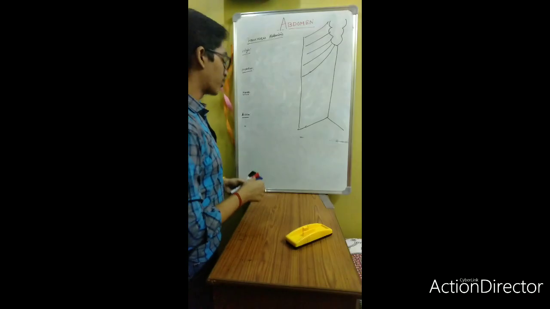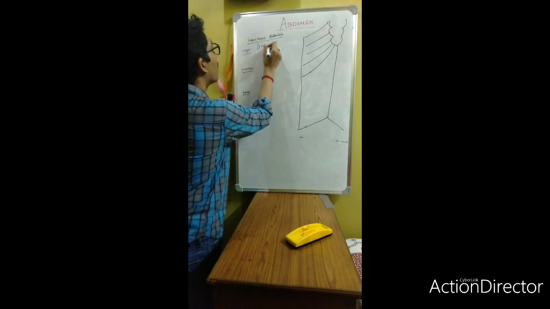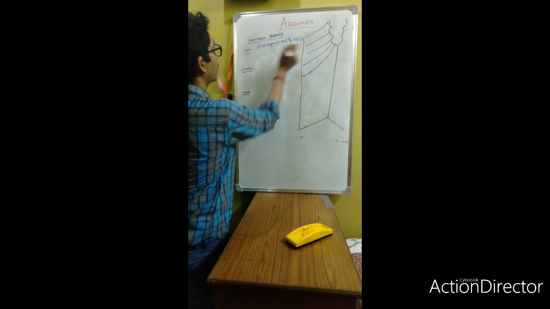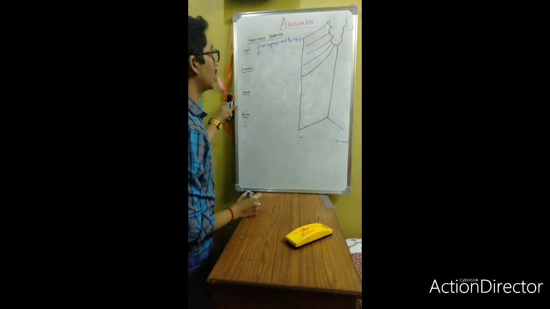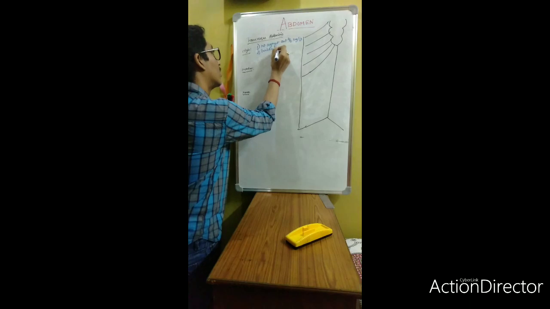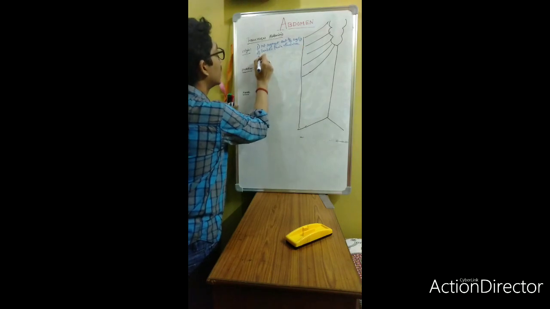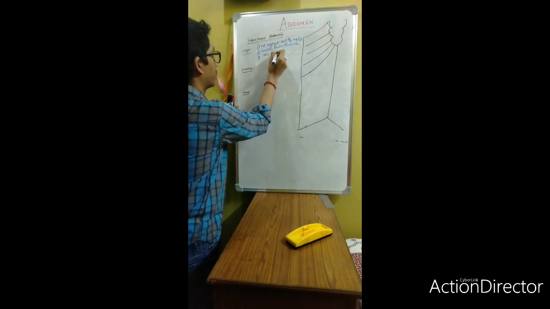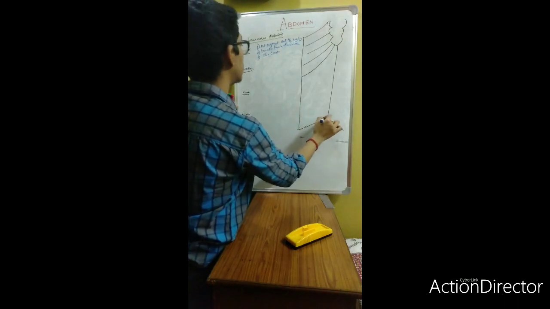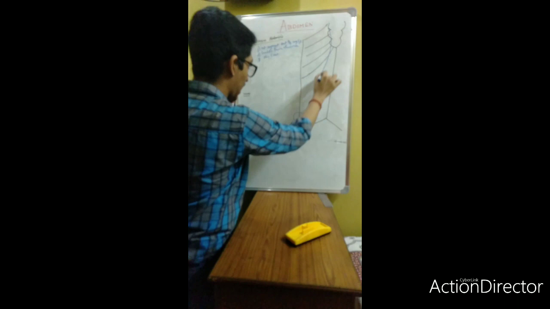Now, transversus abdominis. Transversus abdominis will be formed by the intermediate segment of the anterior two-thirds of the inguinal ligament. It will also be formed by the lumbar fascia and the fossa iliaca, and it is formed by the iliac crest. Okay, so what is the origin? This is the level of origin actually. Suppose this is your iliac crest, so the fibers will originate like this.